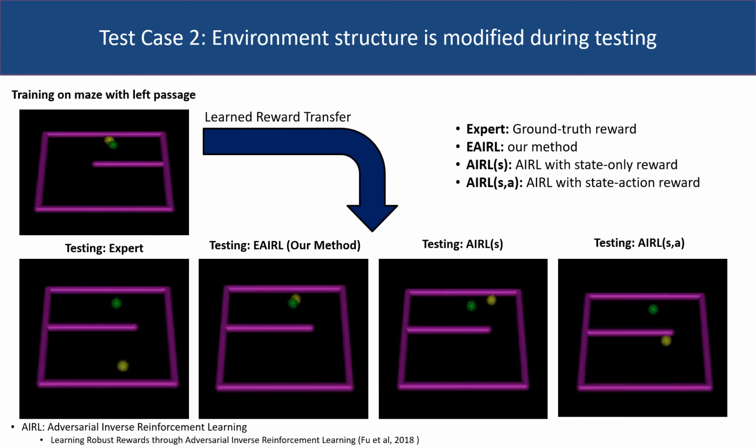In the second scenario of transfer learning, we change the environment structure during testing. It can be seen that in this scenario, our method and AIRL with state-only reward exhibit expert-like performance, whereas AIRL with state-action reward shows poor performance.